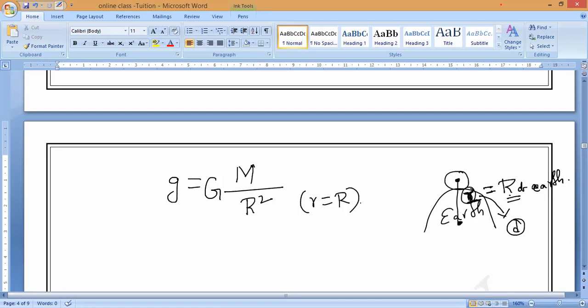What does capital R mean? Radius. Radius of what? That you have to remember. Okay? Everybody? Yes, sir. Please write that formula.